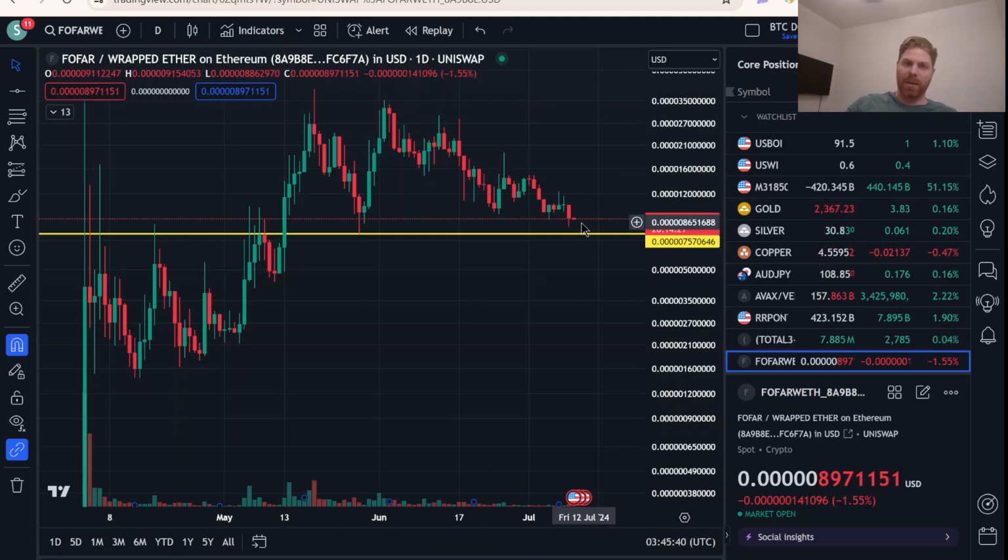Very normal chart behavior. What we're not seeing here is what a lot of projects like this do, which are pump and dumps. We're seeing a very organic chart development. And like I said, it's holding up really well considering the broader market conditions.